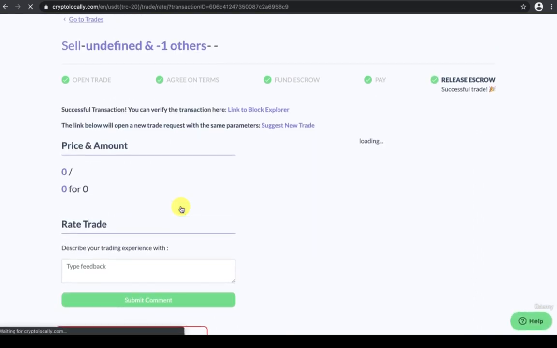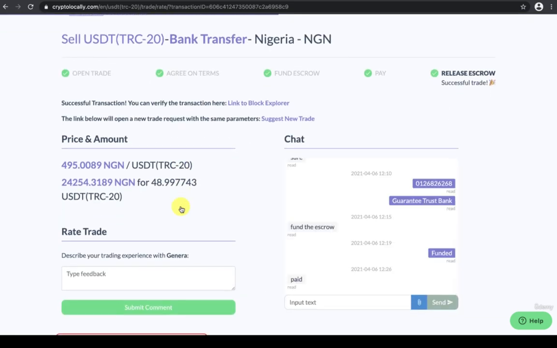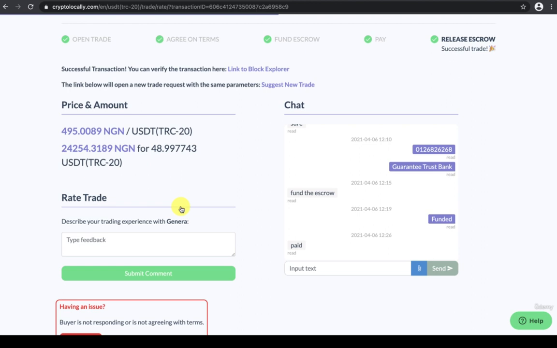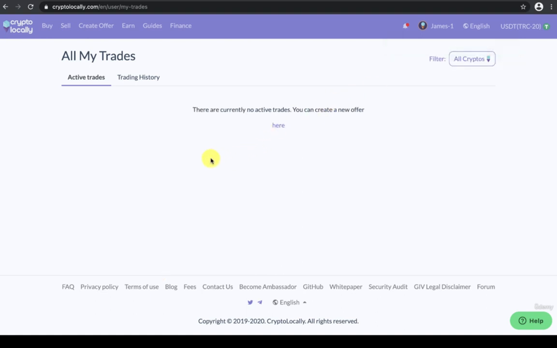So now the trade is complete. I have gotten my Nigerian Naira. The buyer has also gotten his USDT. It is simple and straightforward. You can describe your trading experience with the seller or the buyer by giving a feedback. Thank you for submitting a feedback. Right now, the trade is completed, so I don't have any active trade, right?